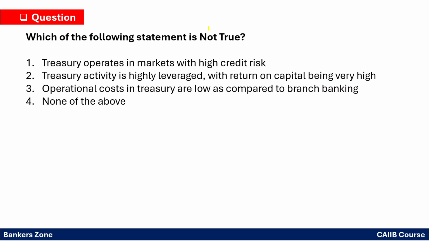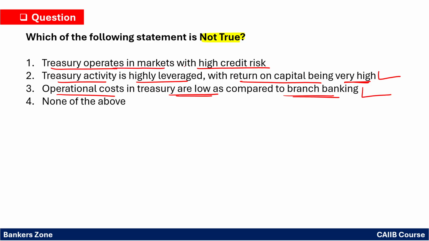Which of the following statements is not true? So see, treasury operates in a market with high credit risk, whether that is a true statement. Treasury activity is highly leveraged and return on capital is also very high. So it is obviously a true statement. Operational cost in treasury is very low as compared to branch banking, it is also true. However, treasury operating in a market with high credit risk is a wrong statement.